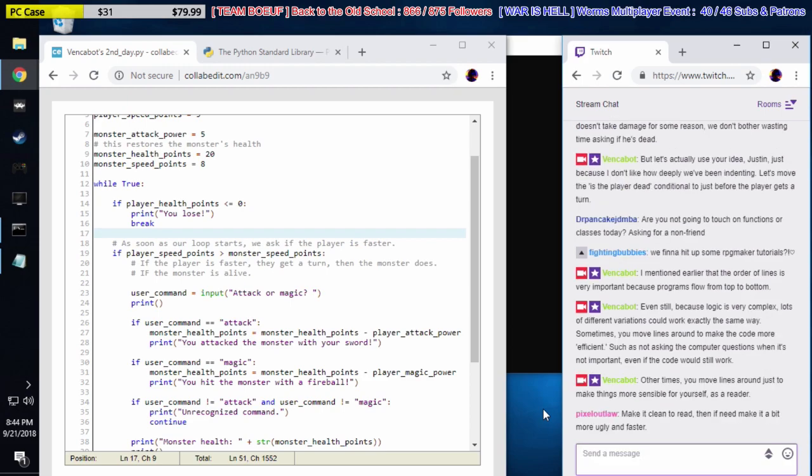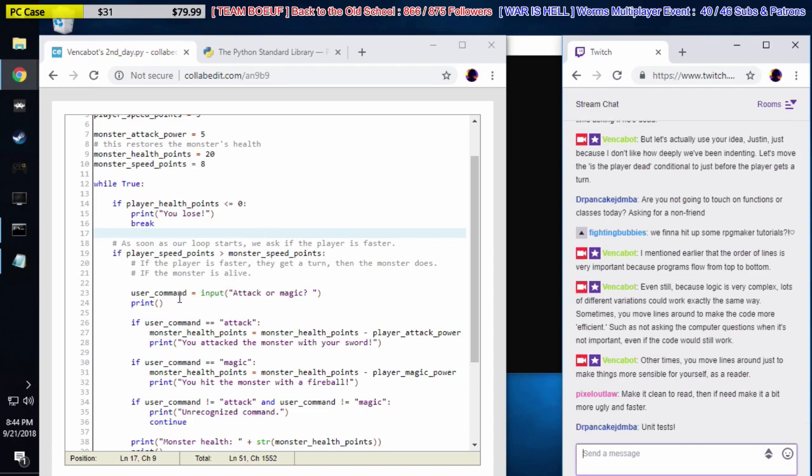Yeah, exactly, Ryan. And if need be, make it a bit more ugly and faster. Start off making it easy for you to read, and then you might find out as you go, oh, actually, it's kind of inefficient. This is kind of wasting computer cycles. I'll fix this, make it more efficient. No unit tests, Quentin.